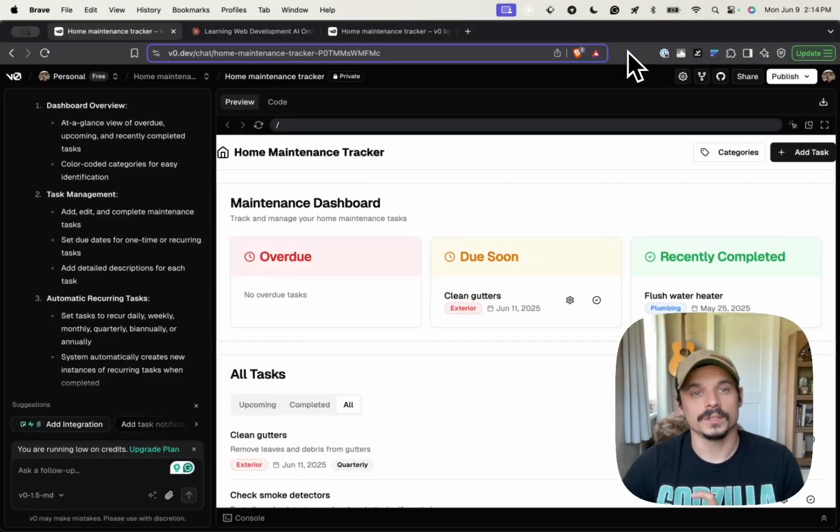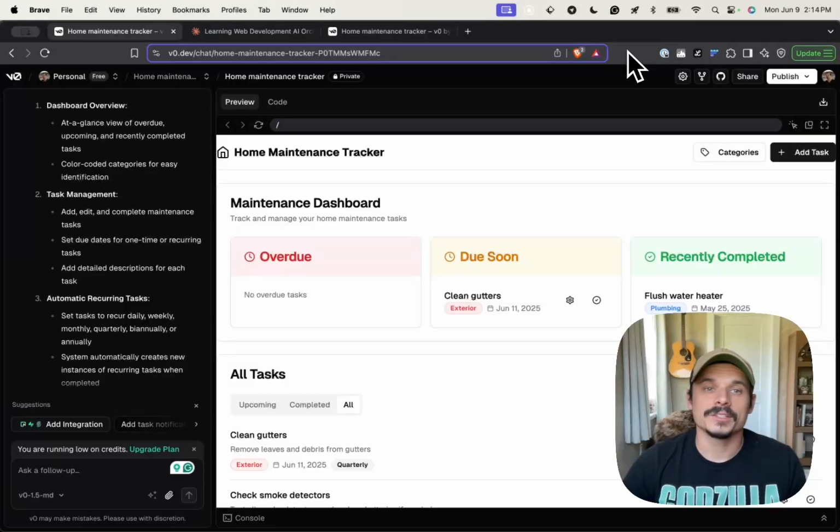Two, I think that we tend to over-rely on these success stories in AI, and we like to see these cool YouTube videos and these polished applications, and we hear these people talk about how they were able to just build them with a prompt, and then we go and we try to recreate it, and stuff ends up falling apart or breaking. And so the simple fact is, this is happening because you don't know what's actually happening under the hood.